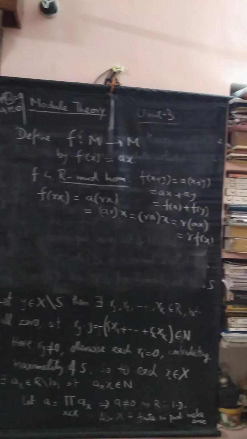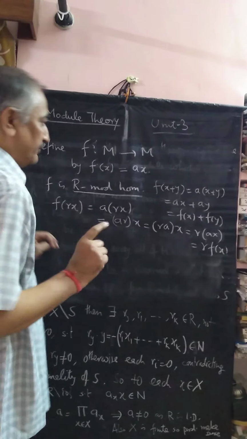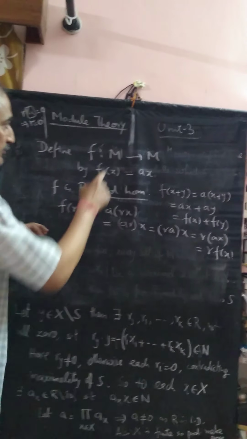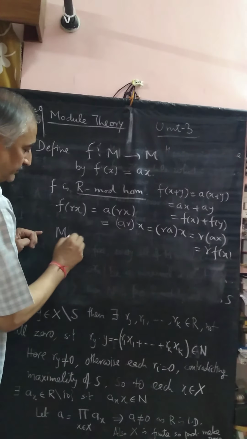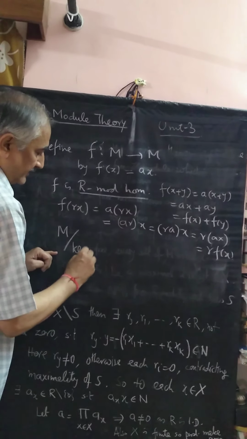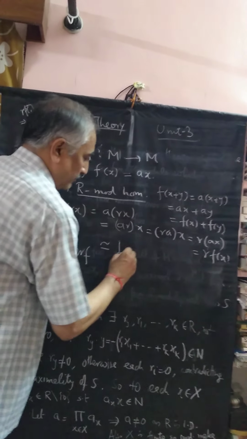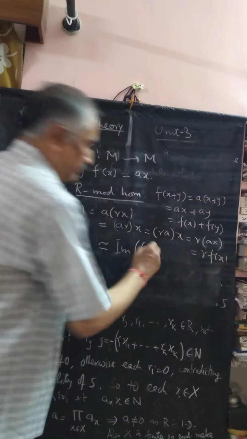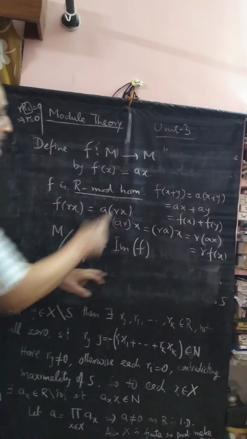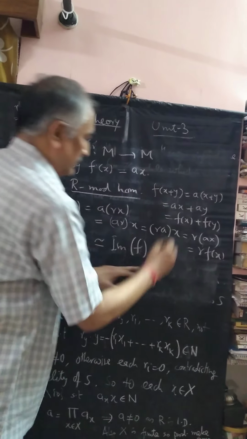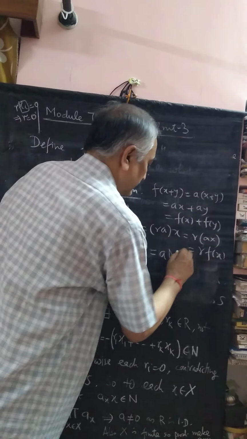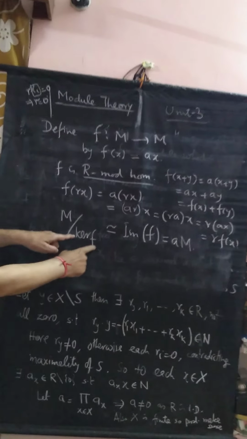So this is an R module homomorphism, and by the first isomorphism theorem, we have that M factored by its kernel is isomorphic to the image. Now what's the image? Image is a times M. What's the kernel?